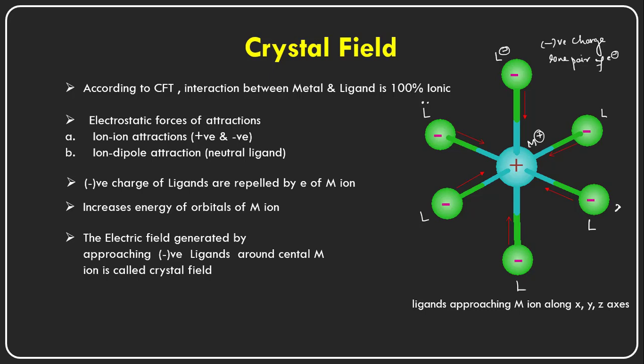If we take this as the x-axis, this as the y-axis and this as the z-axis, the ligands come through the axes only, right? When they approach the central metal cation, the orbitals present on these axes get more repulsion, meaning they participate in the repulsion, so they get higher energy, and the other orbitals which lie in between the axes get less energy.